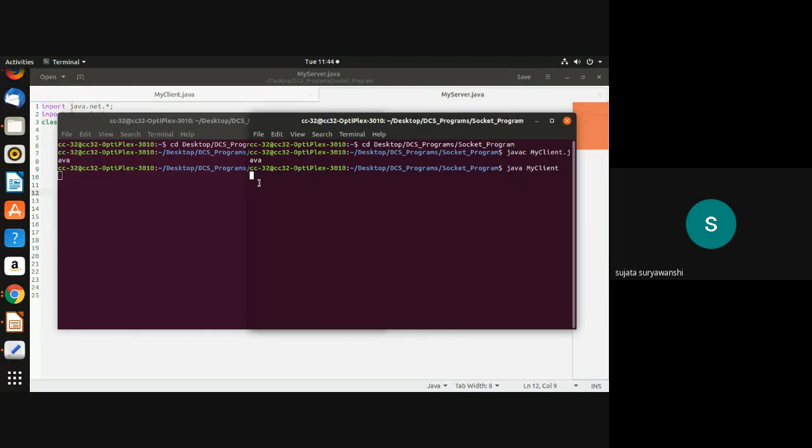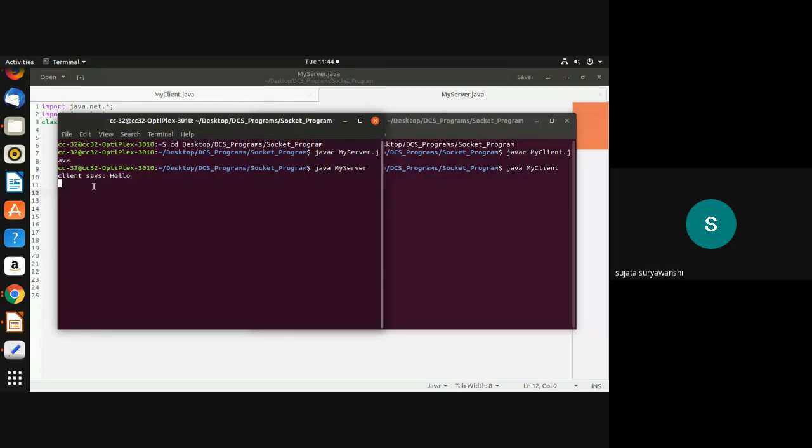Once the client is executed, the client should send a message. Suppose the client wants to send a hello message to the server side. So simply I have written hello. Once I press enter, at the server side it is displayed: client says hello. That means at the server terminal, the message is displayed, client says hello.